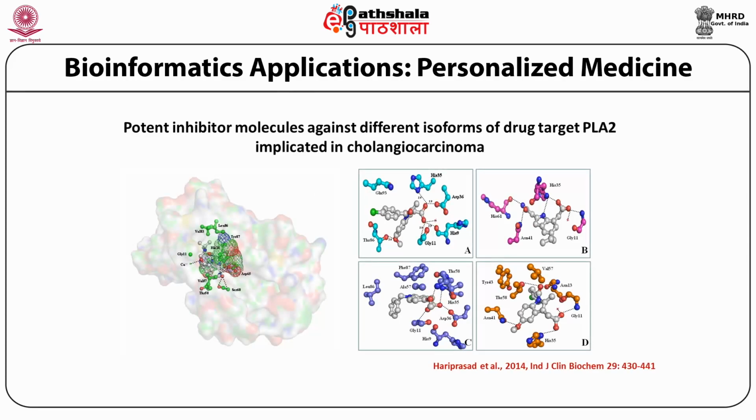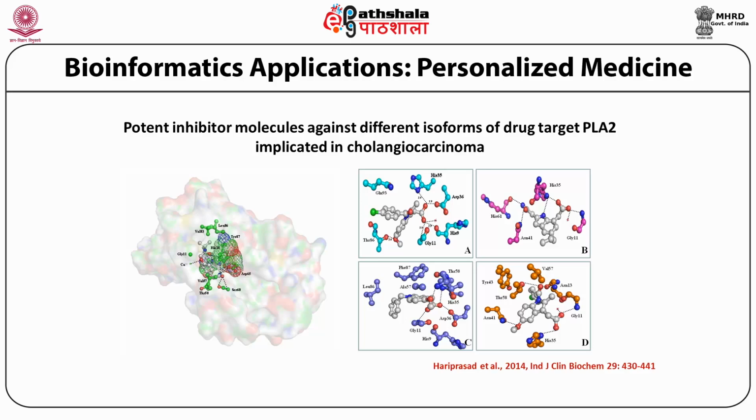Bioinformatic application in the current world would be looking at aspects of personalized medicine. Personalized medicine, as one understands, is the design of drug molecules that is tailor-made for every disease and every individual who is affected by that particular disease.